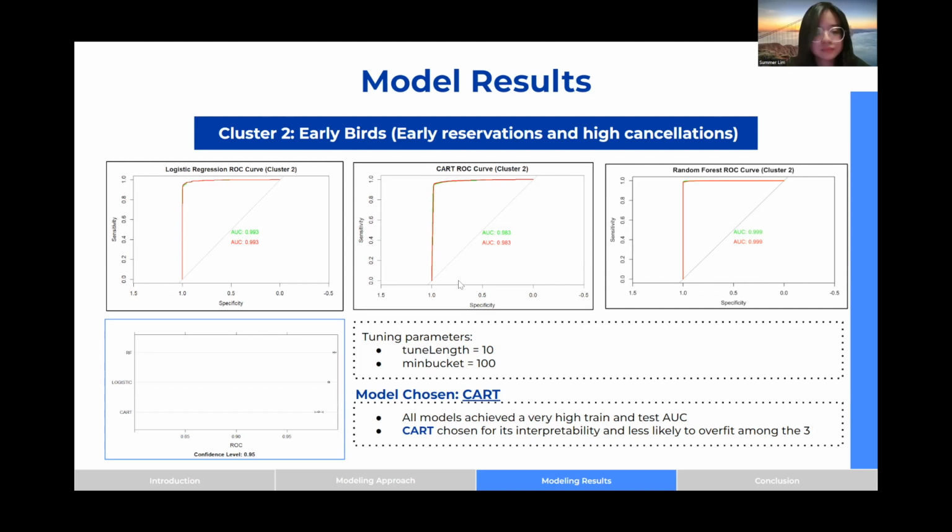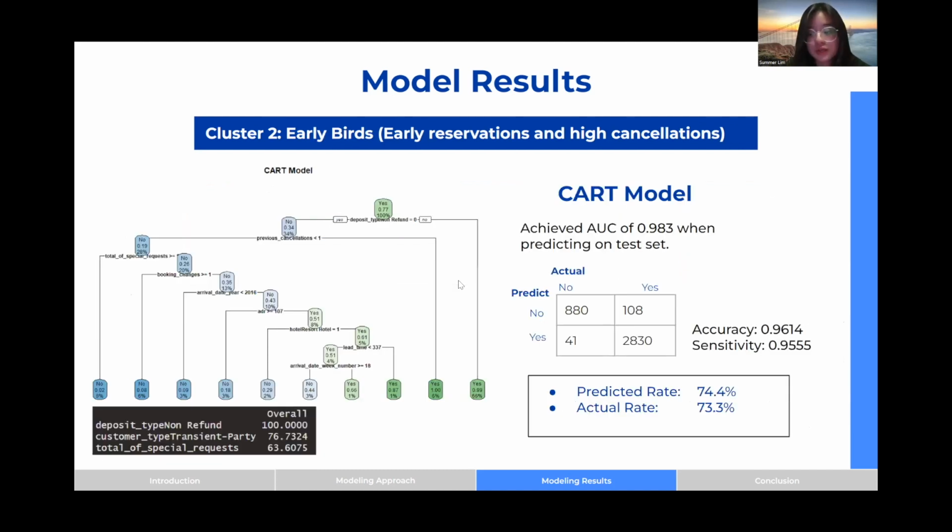Any model can be used here, but in this case, we will select a more simple and more interpretable model, which is CART. By looking at the confusion matrix, we can deduce that the predicted cancellation rate is 74.4% and the actual rate is 73.3%. With that said, we achieved a higher accuracy and sensitivity rate at 0.961 and 0.955 respectively, highlighting there's also a low number of false negatives, making it a safe and conservative model.